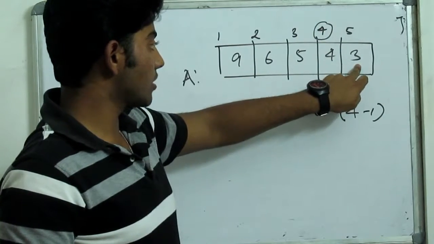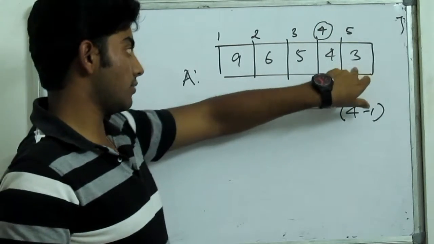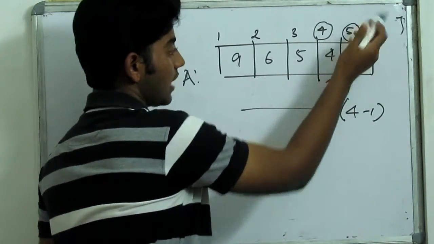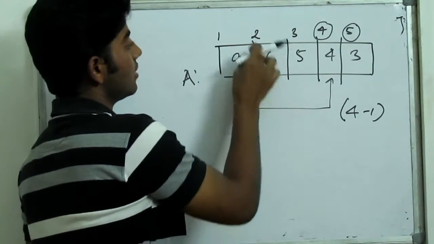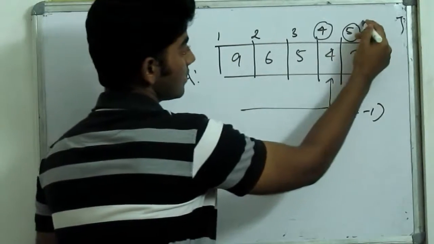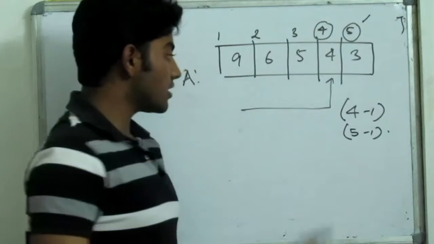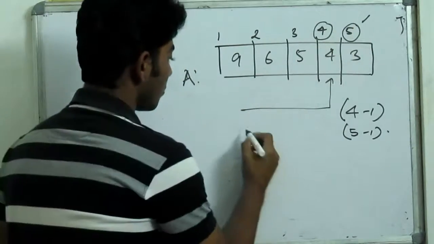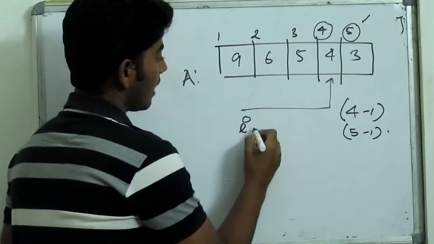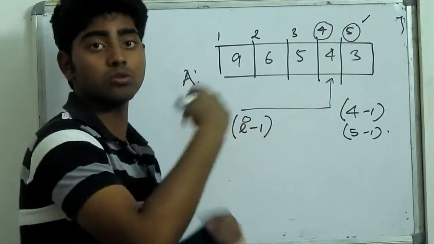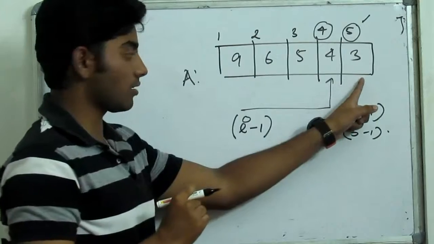Suppose I want to go to the cell with index 5, then how many cells do I have to cross? It is 1, 2, 3, 4. Again index minus 1, 5 minus 1. So in general I can write that if my index is denoted by I, then I minus 1 is the number of cells which I have to cross to reach that particular cell.